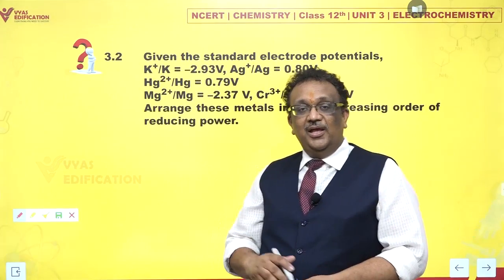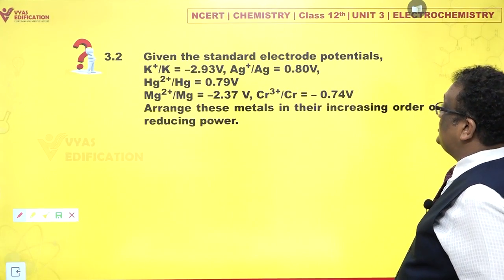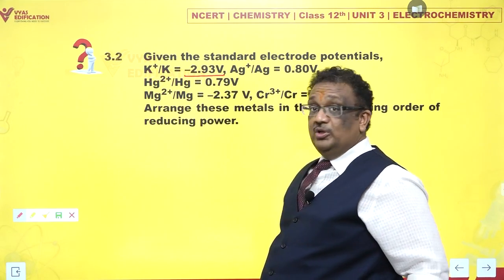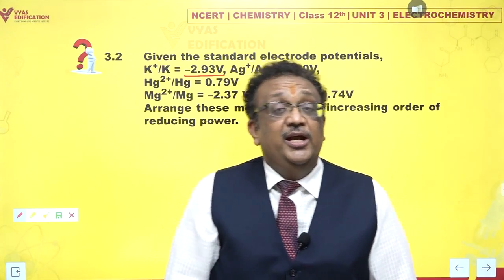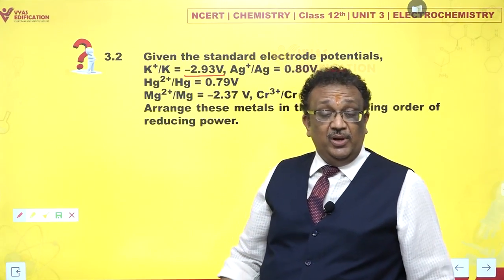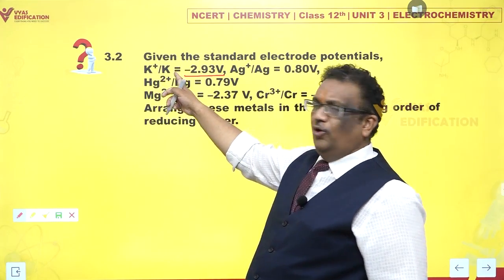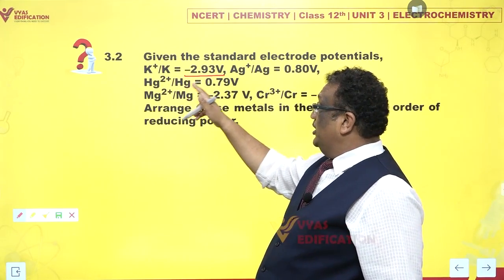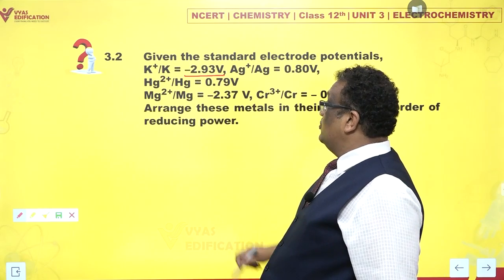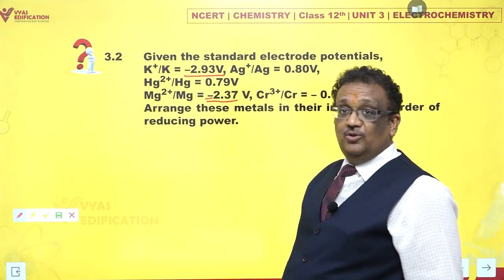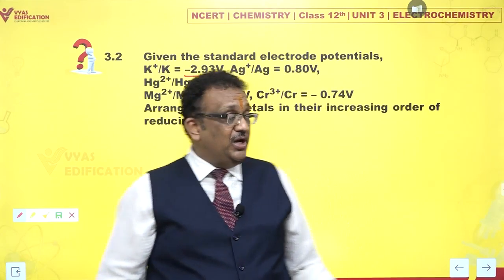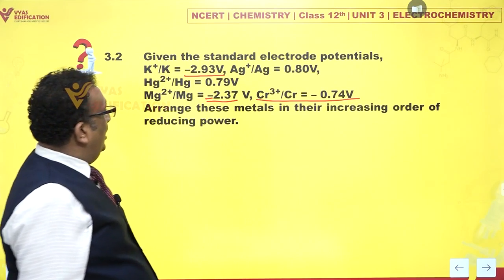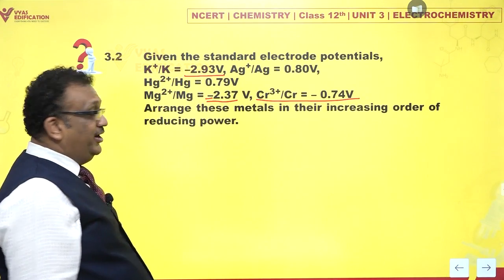Done? Done. And there comes a numerical question which says, given the standard electrode potential of potassium ions to potassium is minus 2.93 volts, physically try to interpret it. What does it mean? It means that it is negative, that means it is not favorable, which means that potassium ions have absolutely no tendency to come back to potassium. Silver ions to silver is plus 0.8 volts, mercuric to mercury is 0.79 volts, and magnesium ions to magnesium is minus 2.37 volts. Please note, a lot of minus values. Cr3+ to metallic chromium is minus 0.74 volts. Okay. Arrange these metals in their increasing order of reducing power.